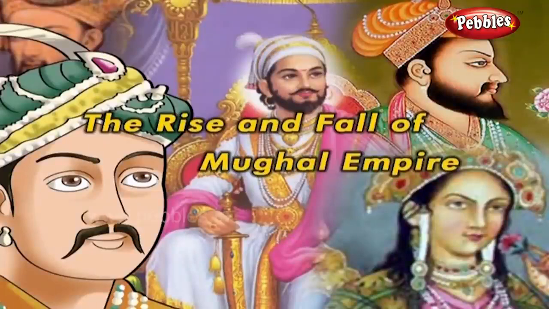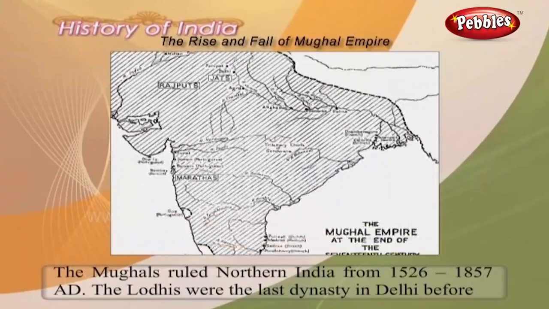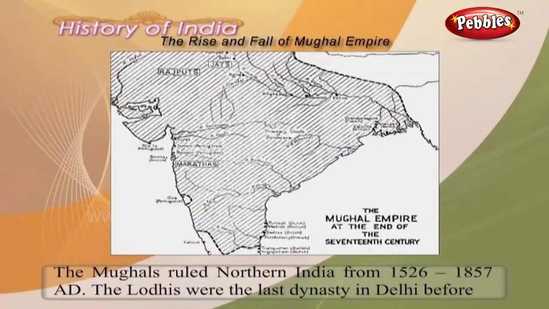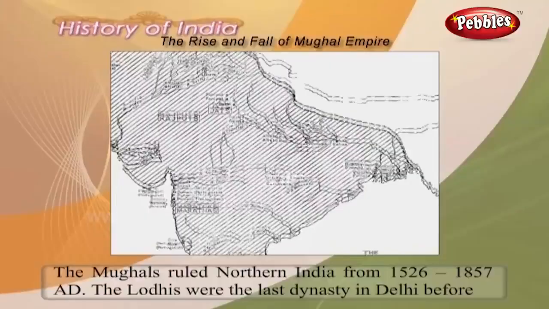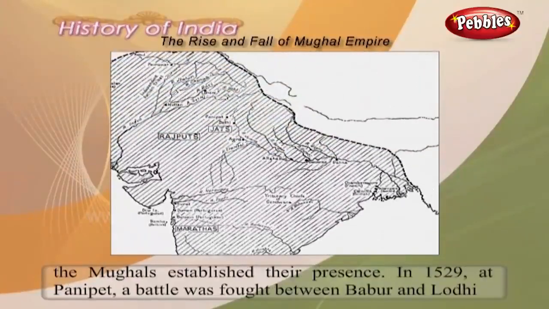The rise and fall of the Mughal Empire. The Mughals ruled northern India from 1526 to 1857 AD. The Lodhis were the last dynasty in Delhi before the Mughals established their presence.